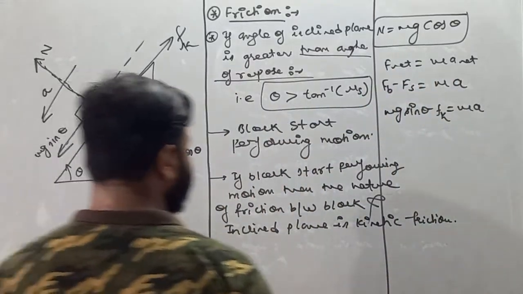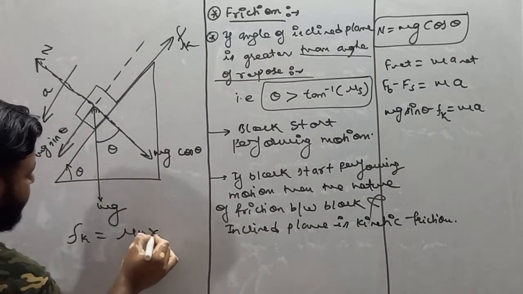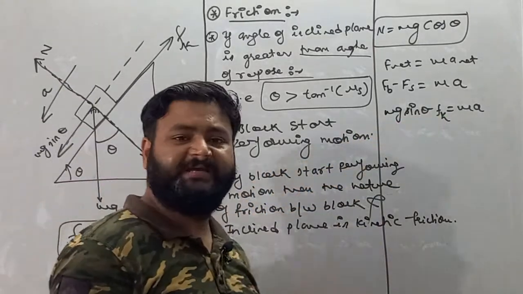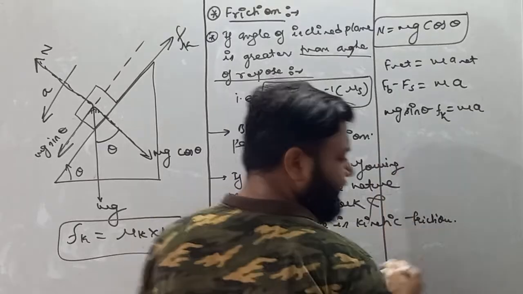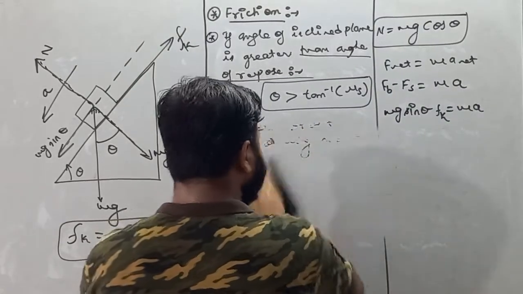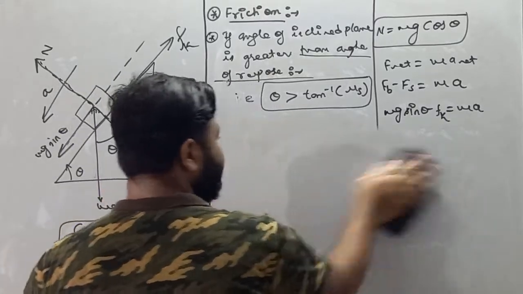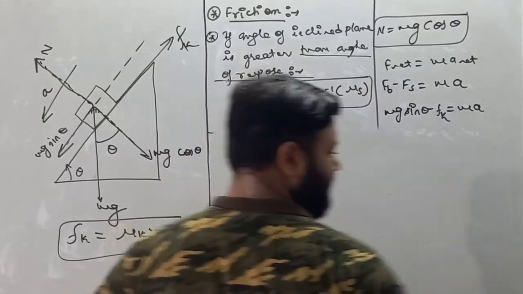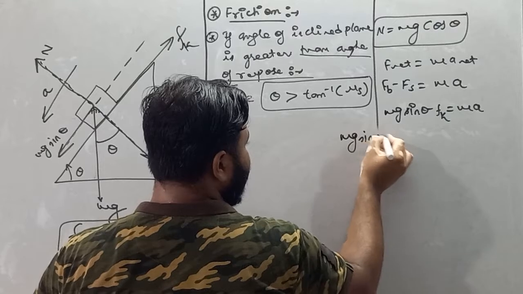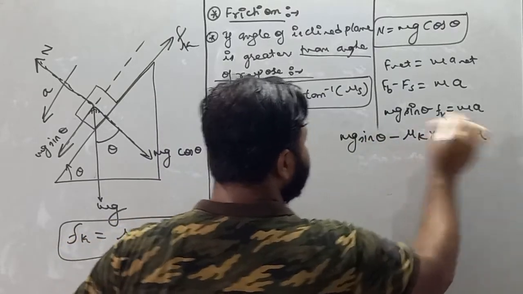Now we know, my dear student, that kinetic friction is equal to mu k into N. So instead of kinetic friction, we can write mu k into N. We will get mg sin theta minus mu k into N is equal to ma.